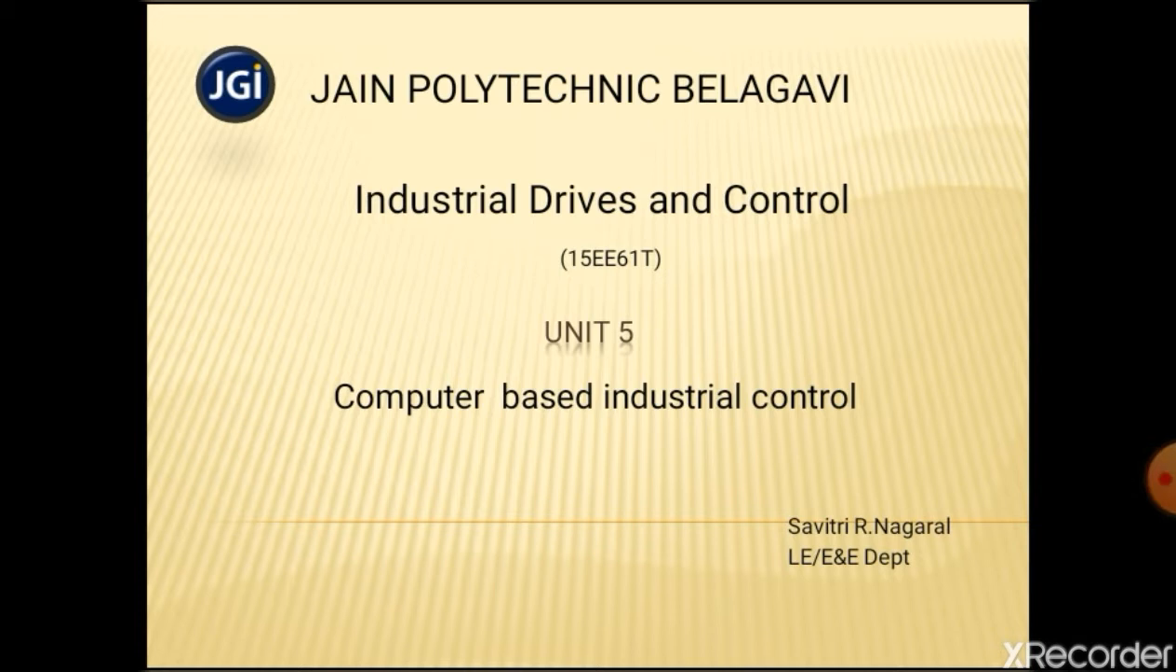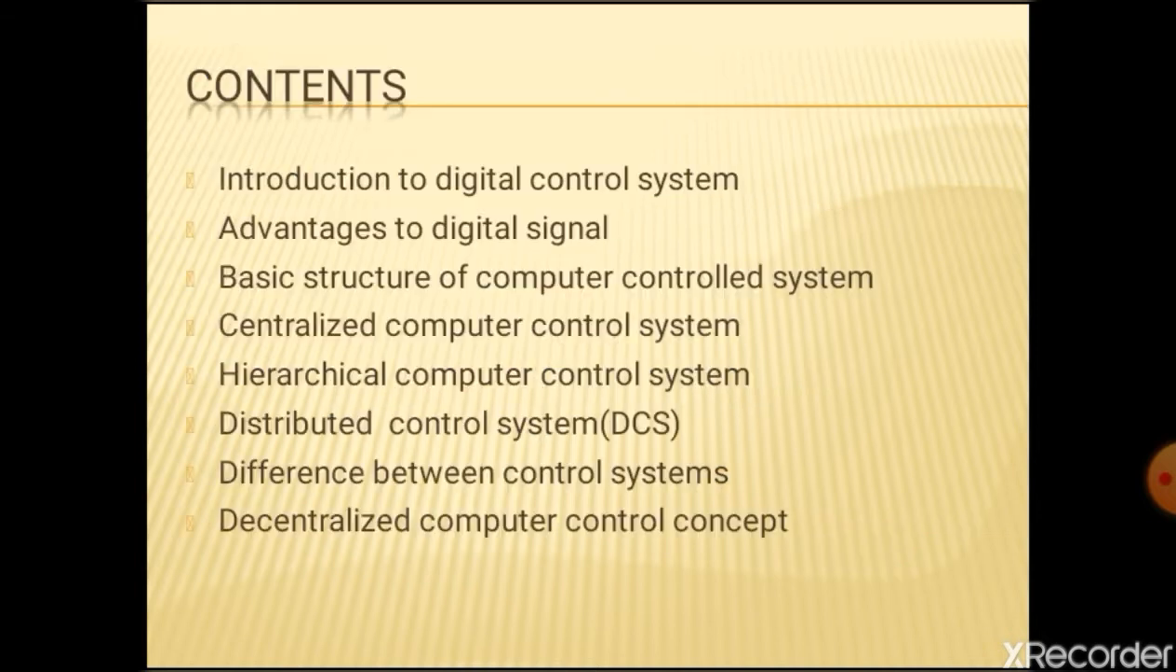Today's session will study Unit 5, Computer Based Industrial Control. Contents: Introduction to Digital Control System, Advantages of Digital Signal, Basic Structure of Computer Control System, Centralized Computer Control System, Hierarchical Computer Control System, Distributed Control System, difference between control systems, decentralized computer control concept.